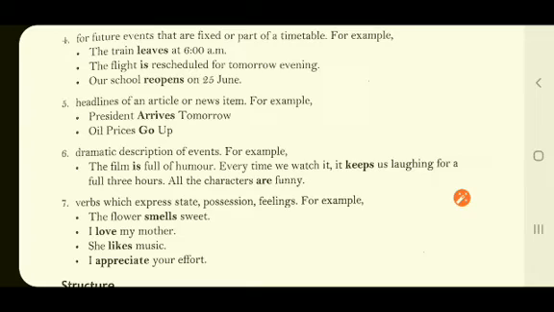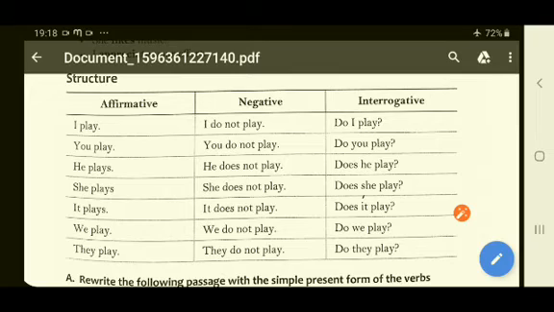One more thing which I want to tell you: how do you come to know whether a particular statement is given in the present tense? How can you recognize the present tense or the past tense or the future tense? Right now we are talking about the present tense. How will you come to know that a particular sentence is in the present tense? Children, we will talk about the structure and formation of affirmative, negative and interrogative sentences in the simple present tense. Affirmative, as you all know, means positive sentence. Then in this, children, you have to remember some rules.